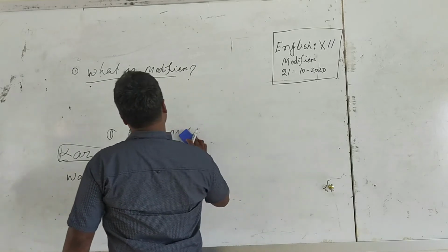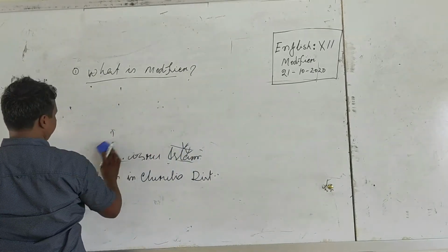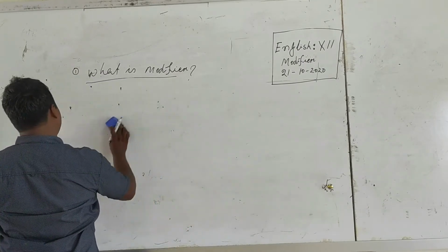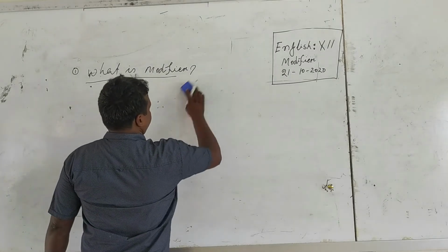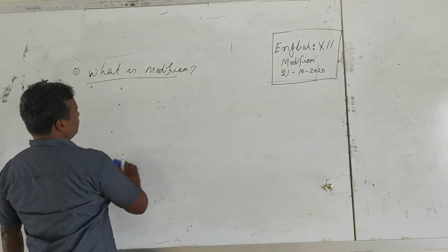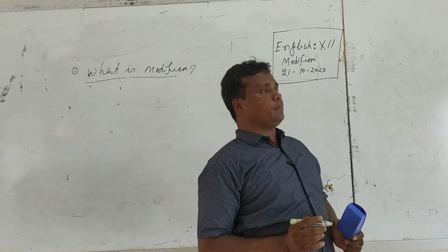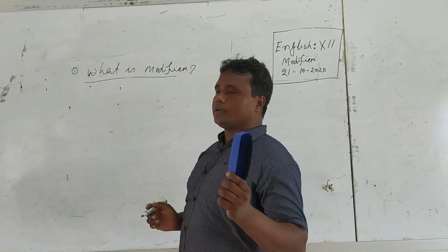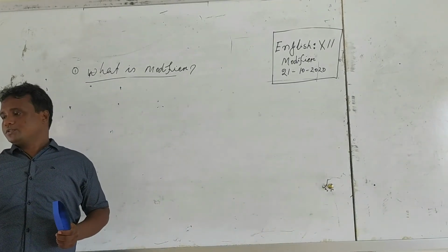So I think all of you have got a preliminary comprehension, a preliminary knowledge about what is a modifier, what is the function of modifier in sentences, and how many types of modifier there are, through some examples.